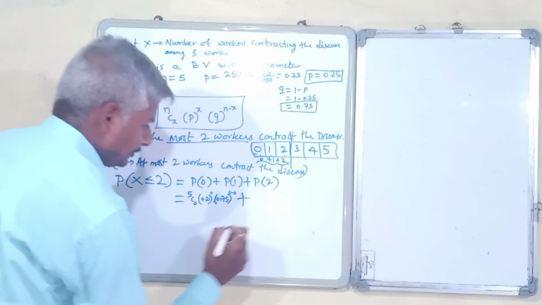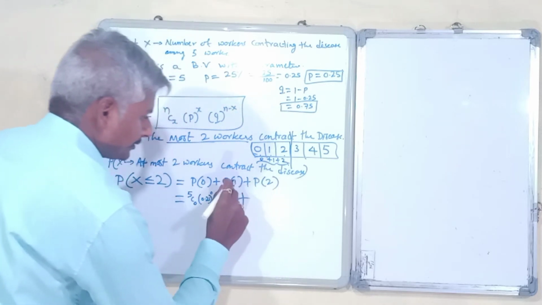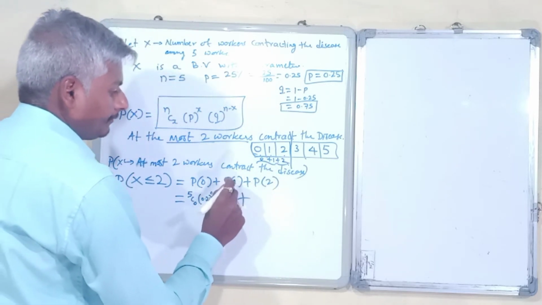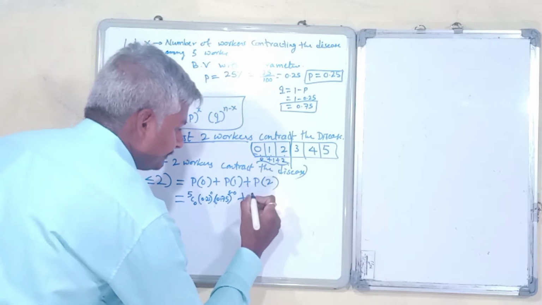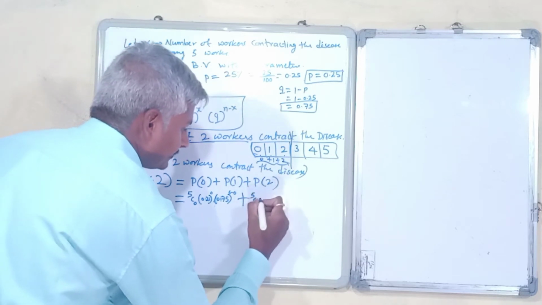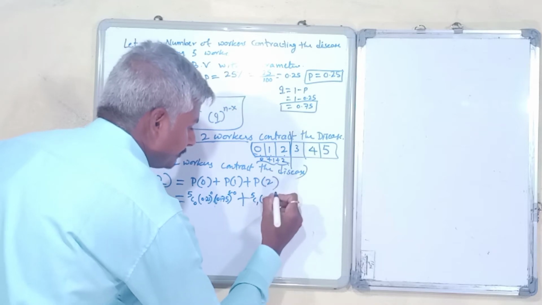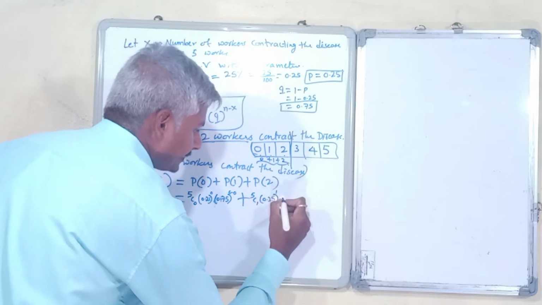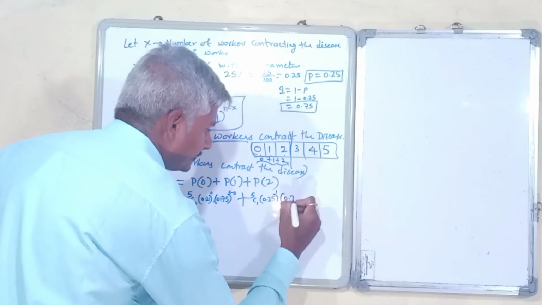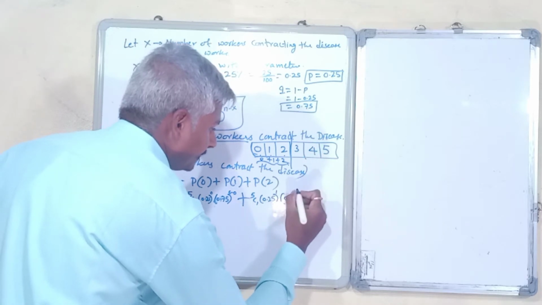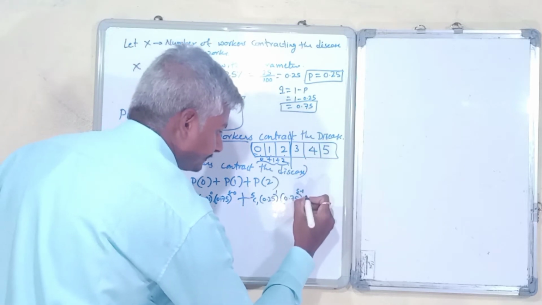Plus the probability of 1, that is 5C1 into 0.25 raised to 1 into 0.75 raised to 5 minus 1.